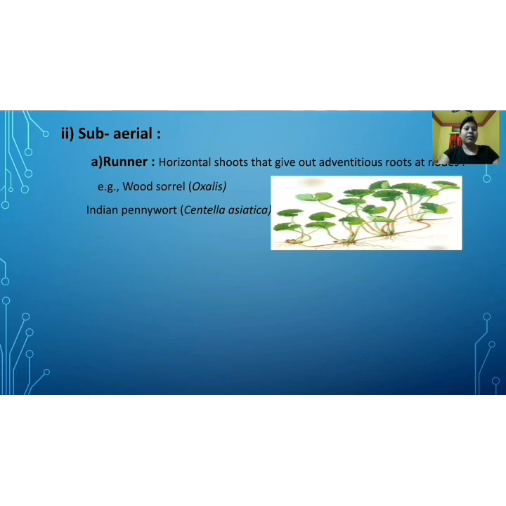This is an example of runner, and runners are the vegetative part that takes part in the reproduction process to increase the number. So manimuni has the vegetative part known as runner. The example of runner is manimuni or Centella asiatica.